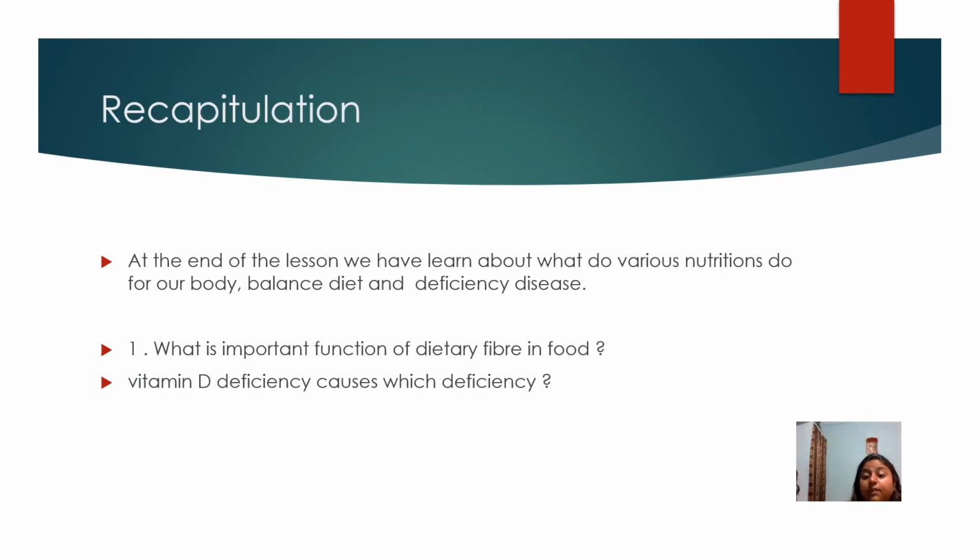We had done today the various nutrients. What do various nutrients do in our body? Then balanced diet. Why is a balanced diet very necessary in our body? Then deficiency diseases. Yes, there are a lot of disorders. There is a lot of disease that happens if vitamins are not in our body.